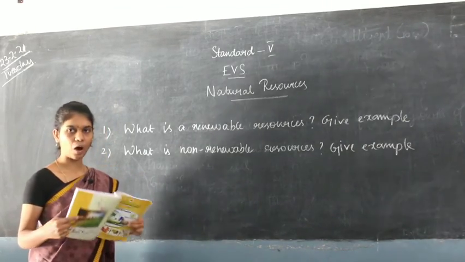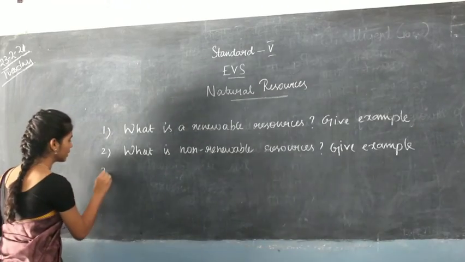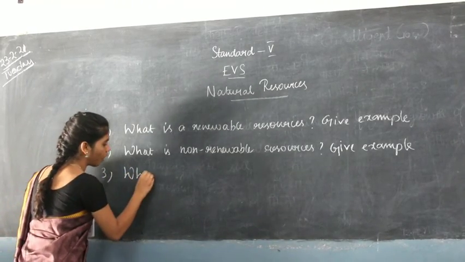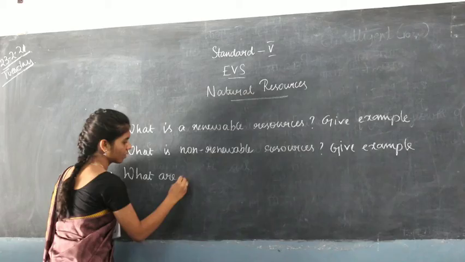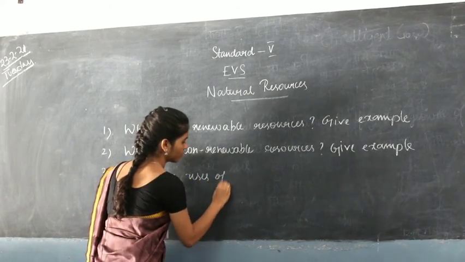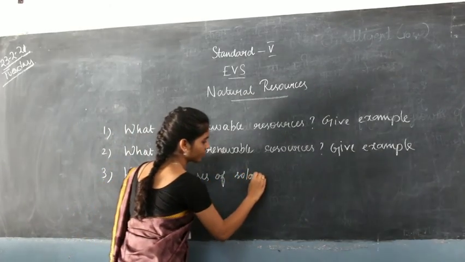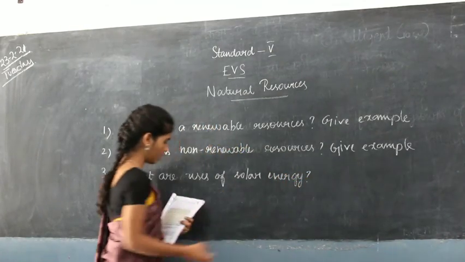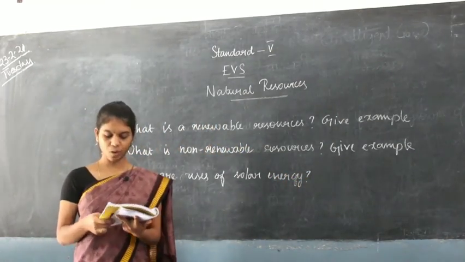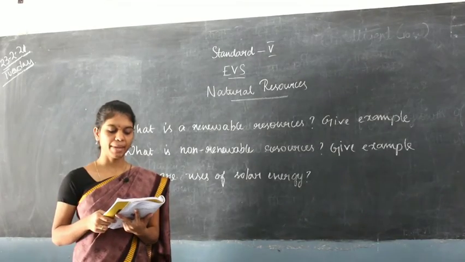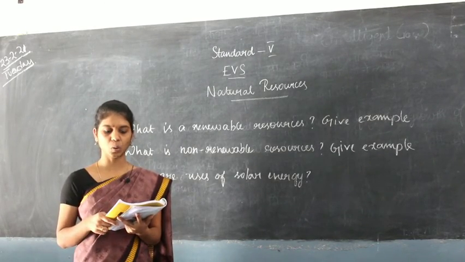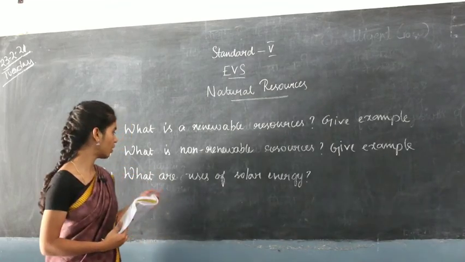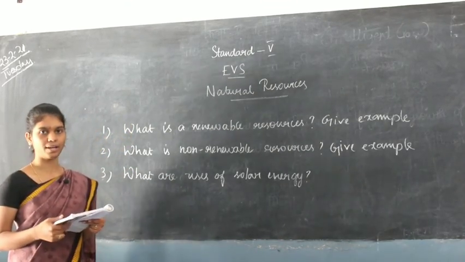Now, the third question is, what are the uses of solar energy? For that, I have given you answers on page number 63. Make a list of activities done using solar energy. That is the answer for what are the uses of solar energy.